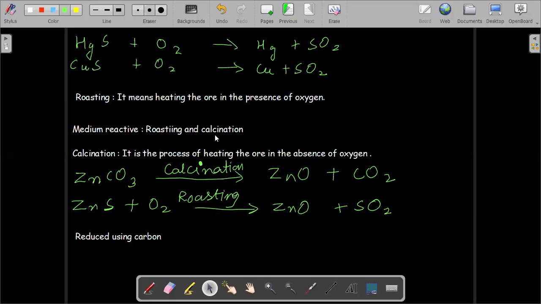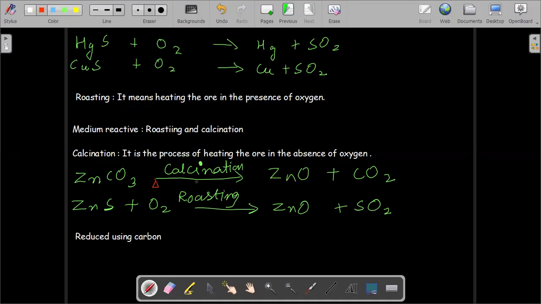This calcination process is done only for the carbonate ore, not for all the others. If you have zinc carbonate or calcium carbonate, you can perform its calcination. Calcination is the process of just heating it.